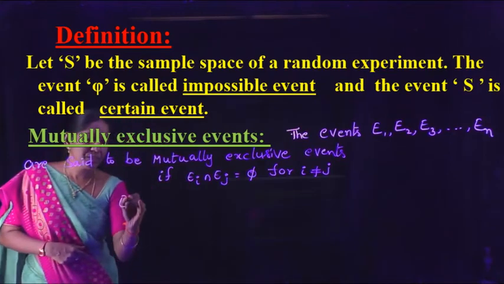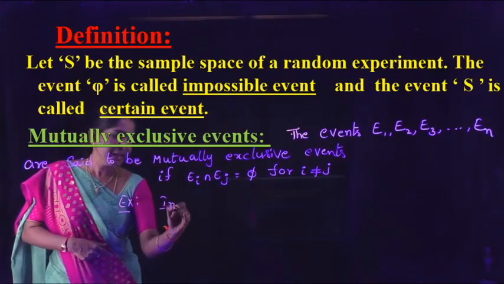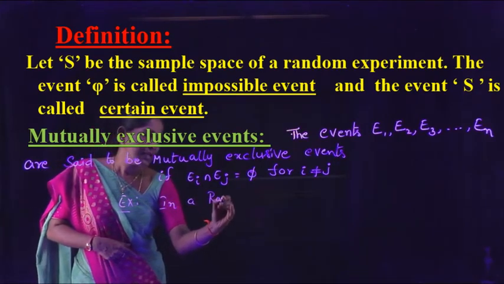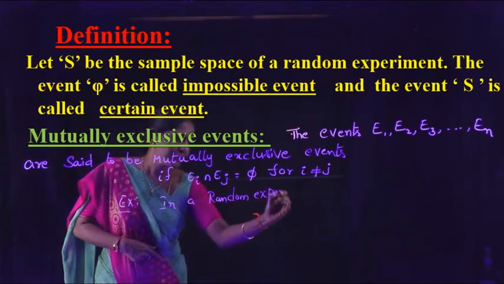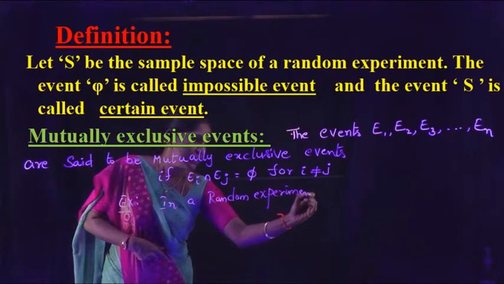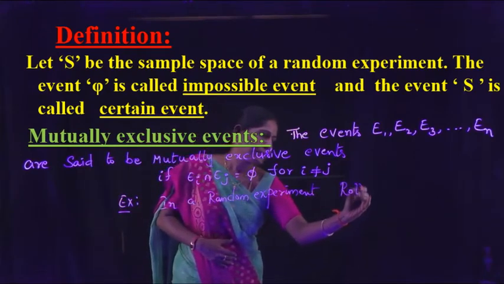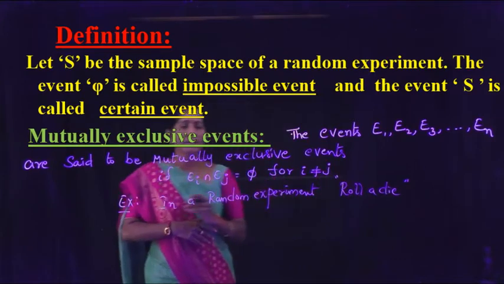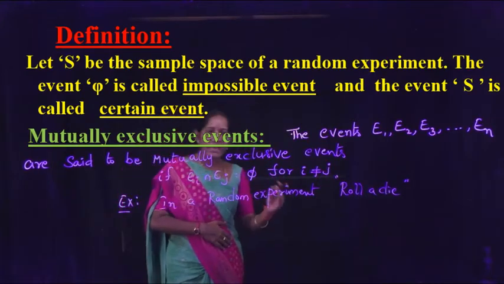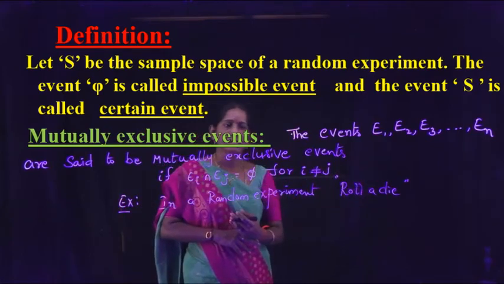Take one example. In a random experiment, roll a die. When we roll a die, the outcomes, or the elementary events, are 1, 2, 3, 4, 5, 6.